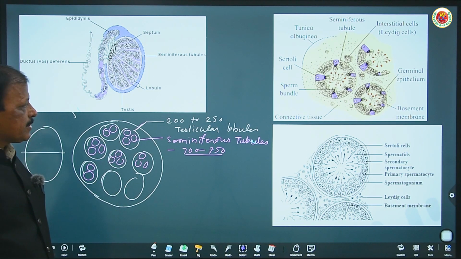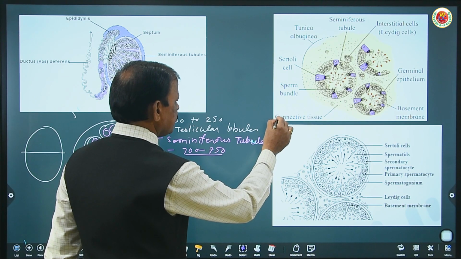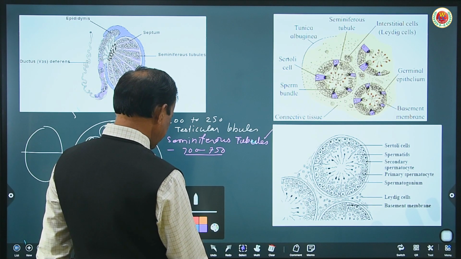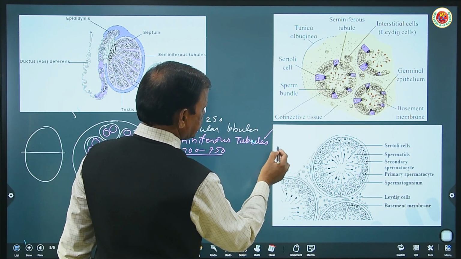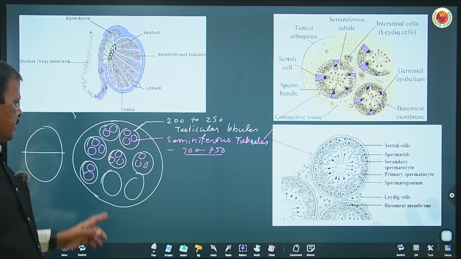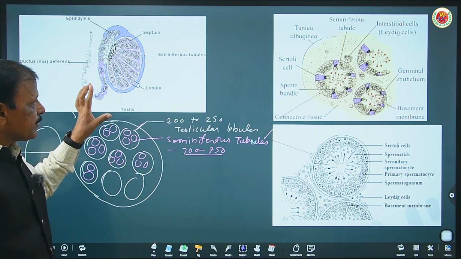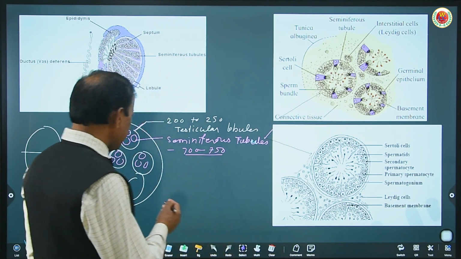Now what are these seminiferous tubules? See, the same seminiferous tubule that I drew, you can see in this figure. Each one is a seminiferous tubule. Here this one is a seminiferous tubule. When you expand these seminiferous tubules, internally they are lined with germinal epithelial cells.